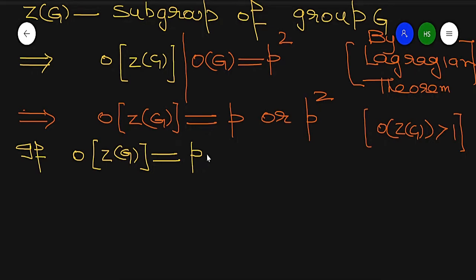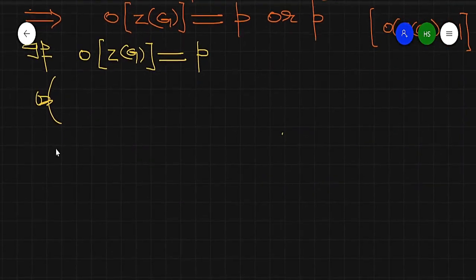If this holds, then from this we directly get that the order of G by Z(G) is a prime number, so G is abelian. We can also use that result, but we should go for the direct proof. Now the order of the center of G is equal to p.